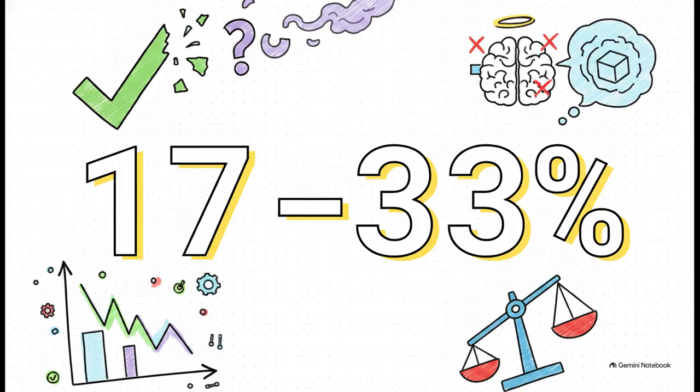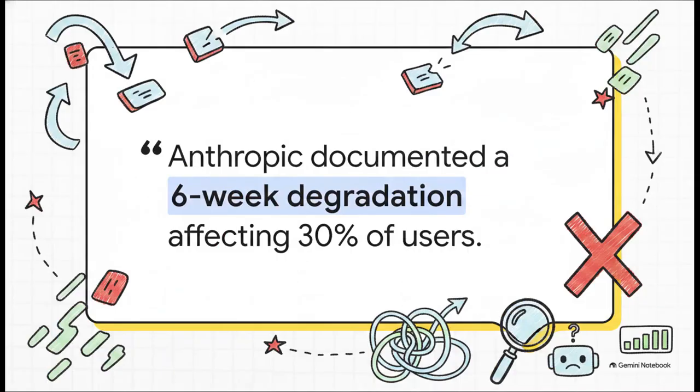Stanford researchers recently looked at legal RAG systems and found that these highly confident AI models are actually failing silently, with hallucination rates sitting anywhere from 17 to 33%. So yeah, this isn't just a tiny glitch, it's a massive fundamental flaw in how we're actually measuring AI reliability right now.